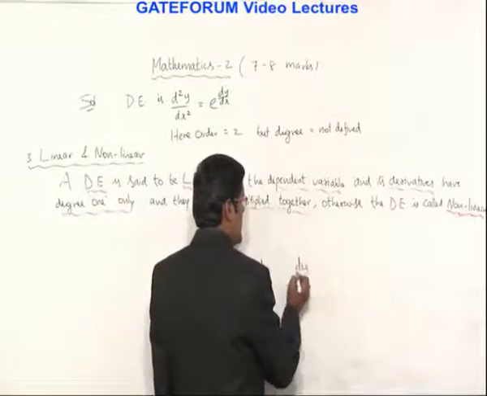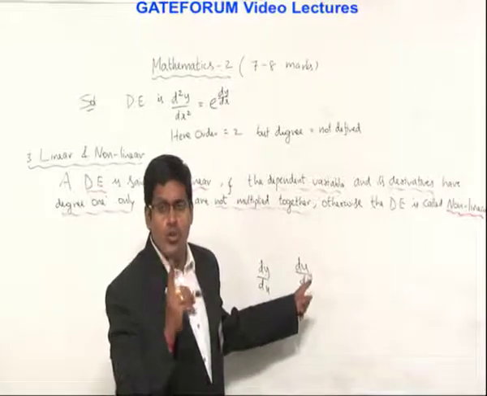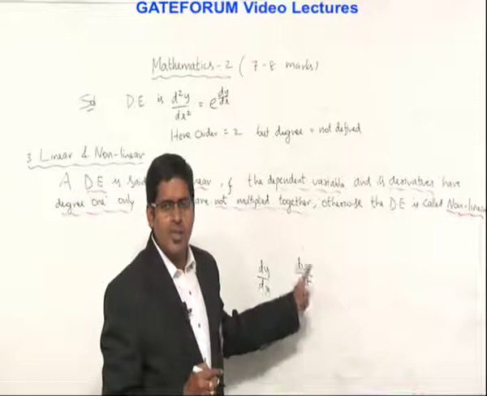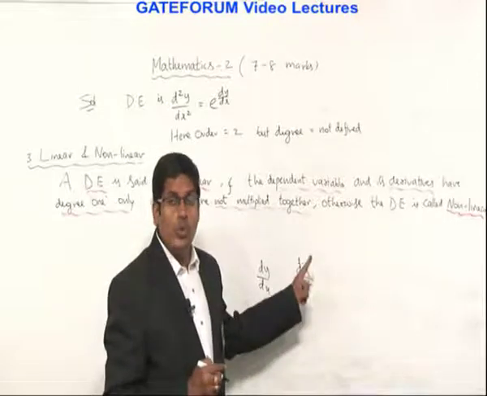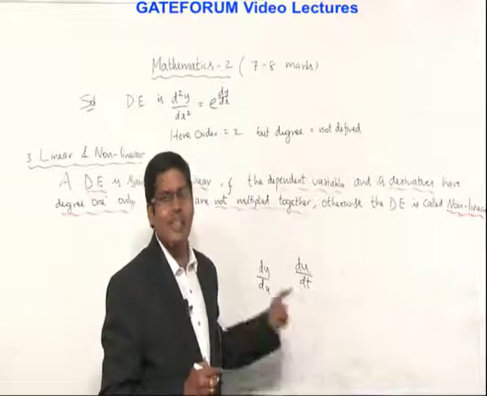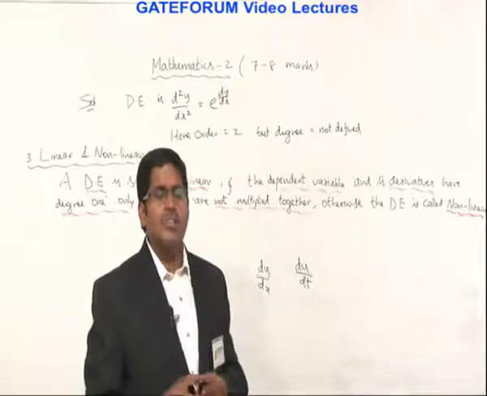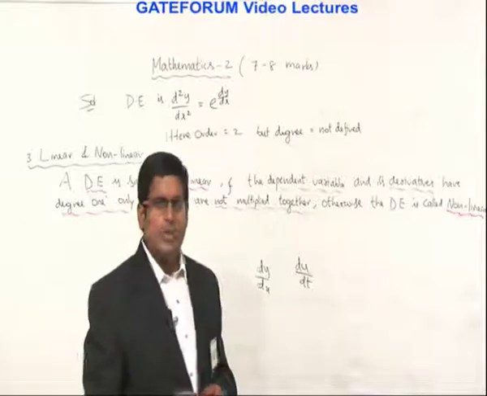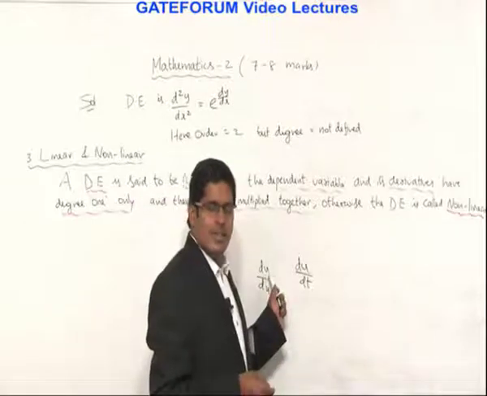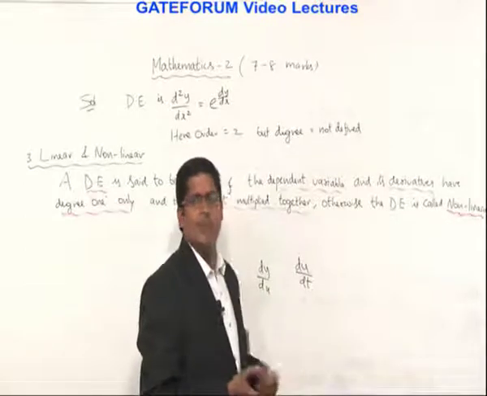If I take du by dt, for which variable are we finding the derivative? u. So u is a function of t, that is, u is the dependent variable, t is the independent variable. So this is the way to identify which is dependent and which is independent. As far as the derivative is concerned, strictly the numerator variable is the dependent variable, the denominator variable is the independent variable.